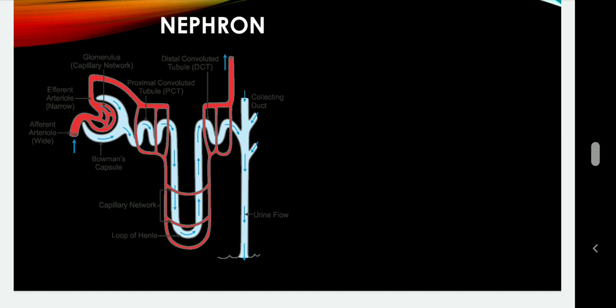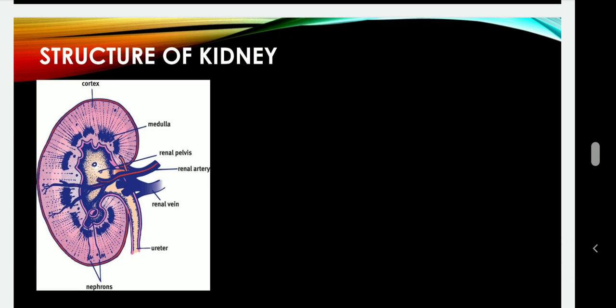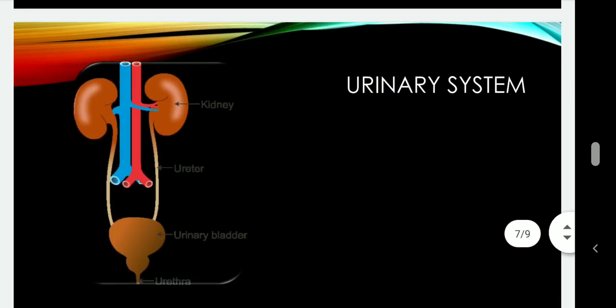We will discuss in nephron how urine formation takes place here. Urine formation is a 3-step process, and we are going to discuss what the 3 different steps are. Definitely we have to practice the diagram of kidney because it is an important diagram to draw, and again it is an important diagram for labeling. तो ये आपको डिटेल में करना ही है. We have to practice the diagram of the urinary system, and it is a very important diagram that we will learn how to draw, and you will be able to draw it very easily, no need to worry.